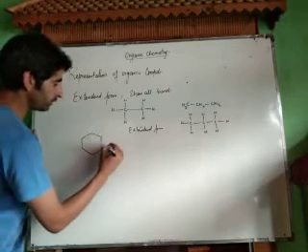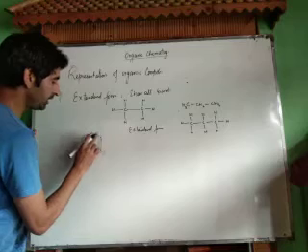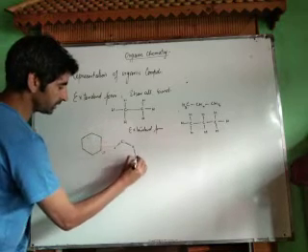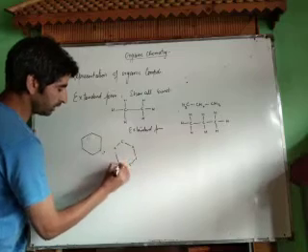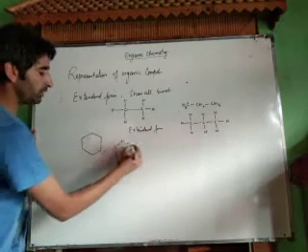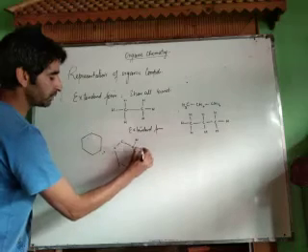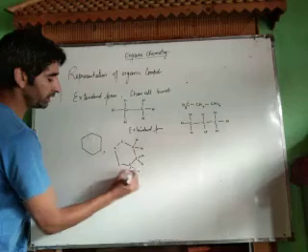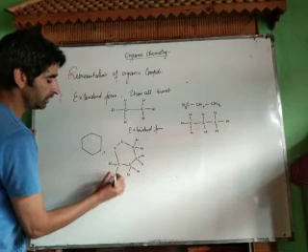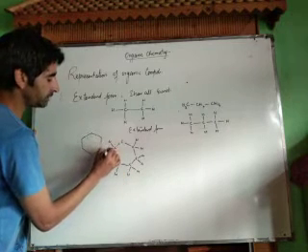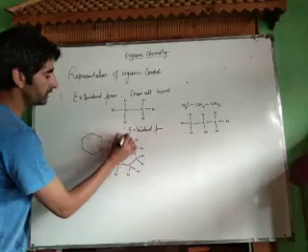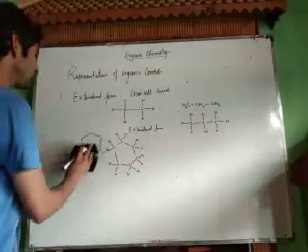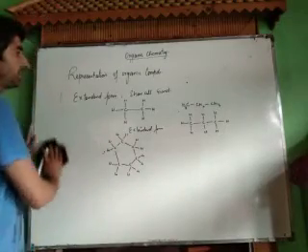Similarly, if we represent the extended form of cyclohexane, this is cyclohexane. Its extended form will be represented like this. Each point represents a carbon atom. This is carbon, this is carbon, this is carbon, carbon, carbon and carbon. Now carbon is tetravalent, so 2 hydrogen atoms over here, 2 hydrogen atoms over here, 2 hydrogen atoms over here. To satisfy the valency, we introduce hydrogen atoms. Now this represents the extended form of cyclohexane. This is one method of representation of organic compounds, that's called extended form.